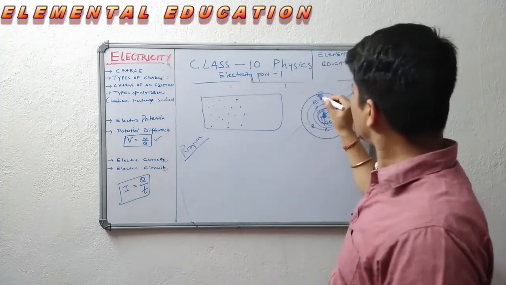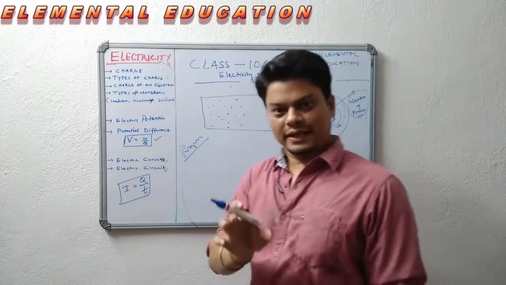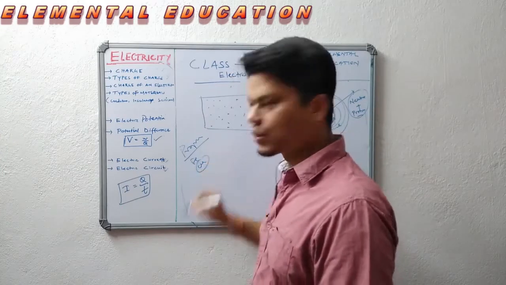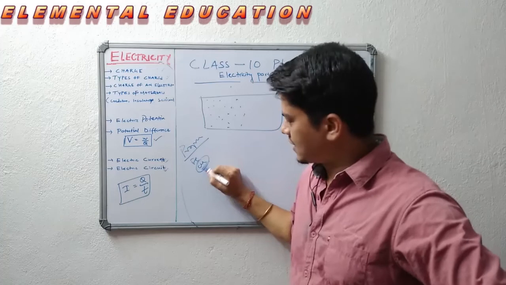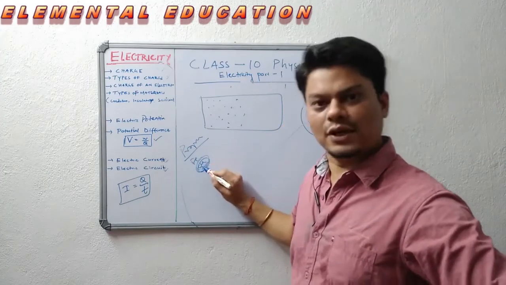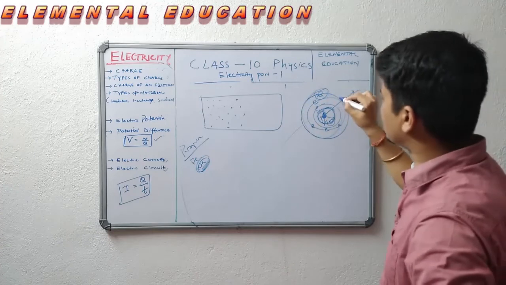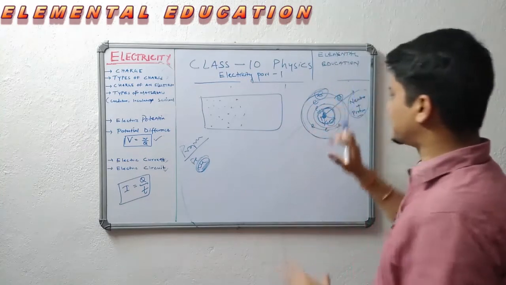Similarly, in materials or metals like iron and copper, which are good conductors, in the outermost shell there are one or two free electrons. They are lightly bound. They are not tightly bound.